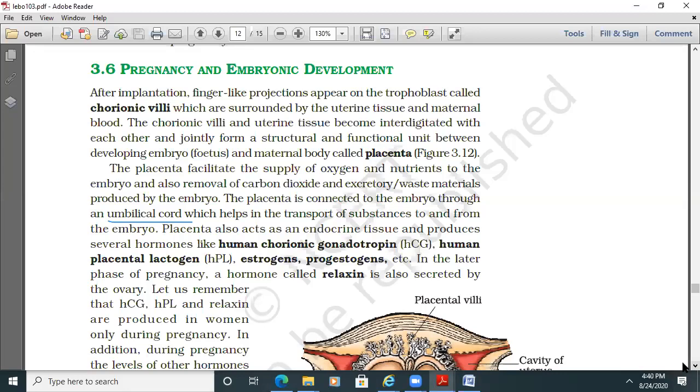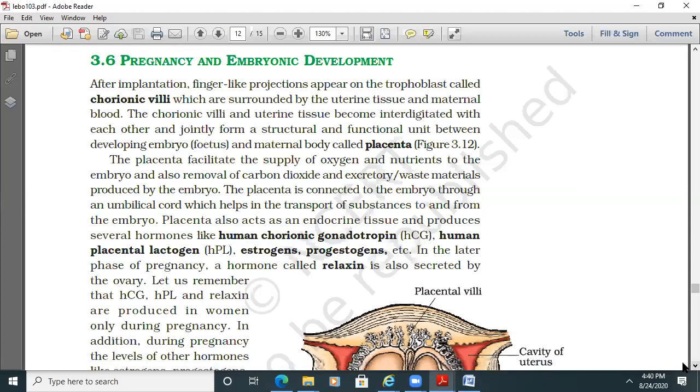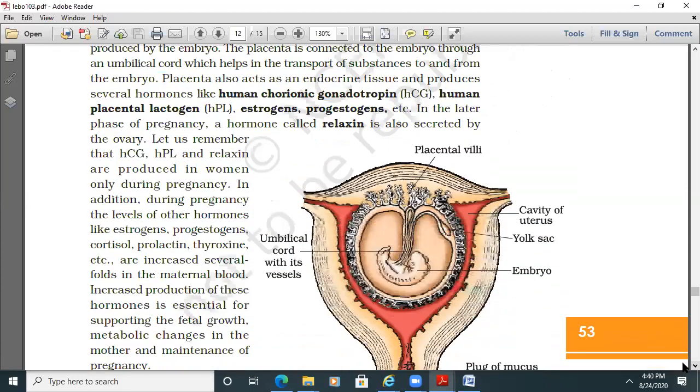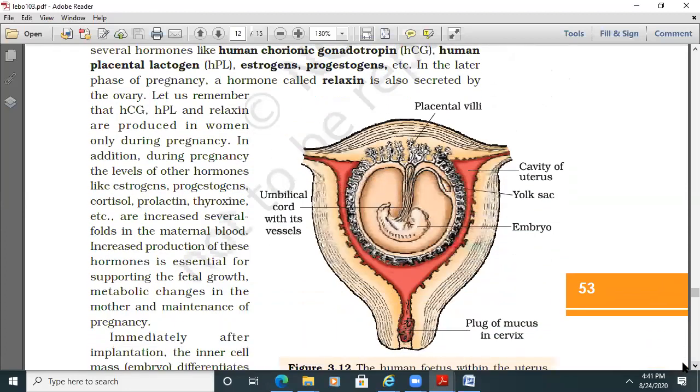The placenta also acts as an endocrine tissue and produces several hormones like human chorionic gonadotropin, human placental lactogen, estrogen, and progesterone. In the later phase of pregnancy, a hormone called relaxin is also secreted by the ovary.